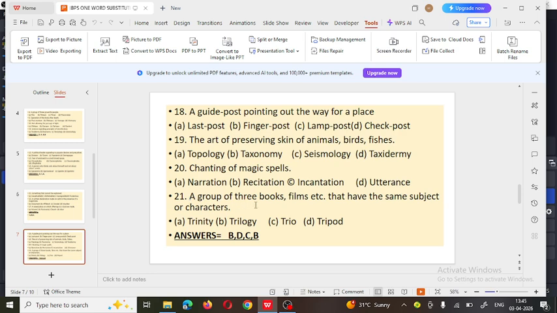A group of three books or films that have the same subject or character. It is called. Options are Trinity, trilogy, trio, and tripod. And the correct answer is trilogy. So the group of three books or three films which are related to the same subject or character is called a trilogy.